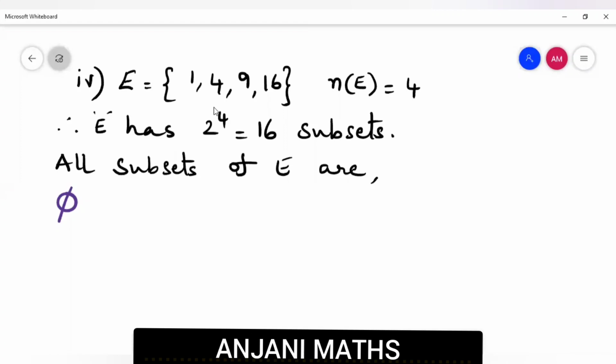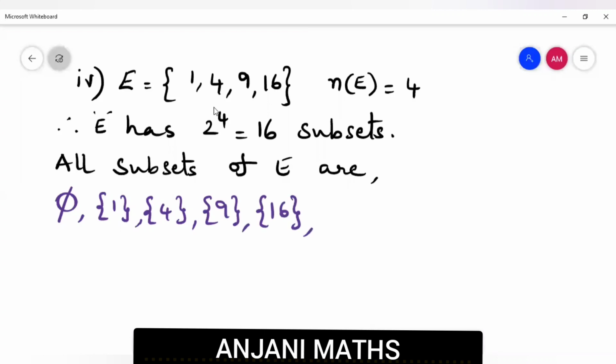Next, what do we have to write? Set containing 1, set containing 4, set containing 9, set containing 16. Wait a minute. So we completed with 0 elements and 1 element.